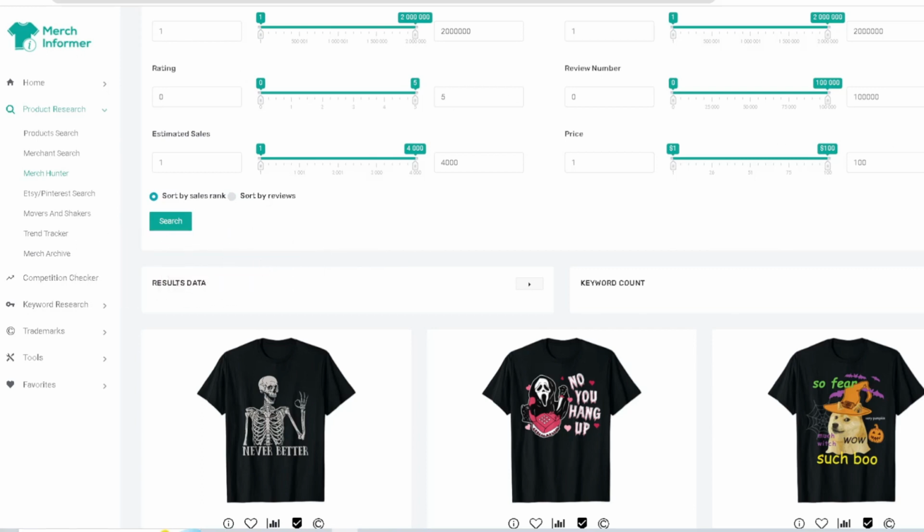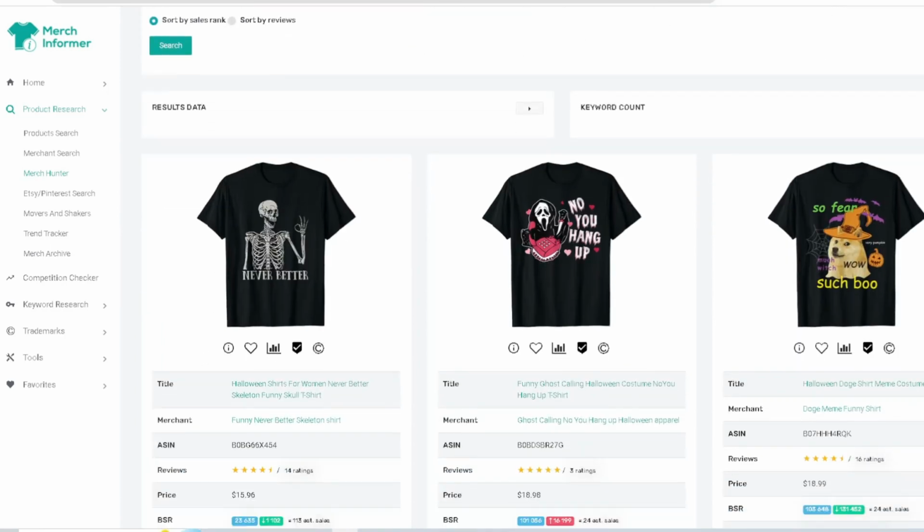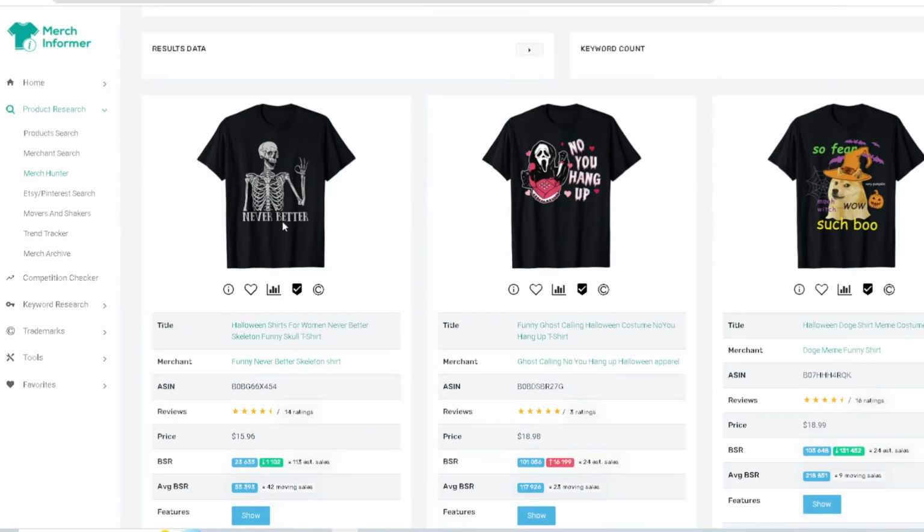And we're going to go ahead and dive into pretty much everything on this front page and what we are finding. Okay, never better.